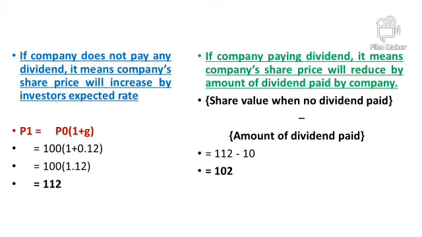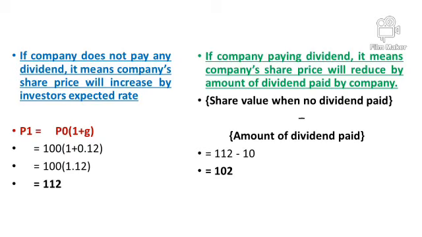100 into 1 plus 0.12, that means 100 into 1.12. Next year the value of share will be 112. So this is what, even if the company does not pay dividend. Now what's the logic why we should always start with the company does not pay dividend, right?